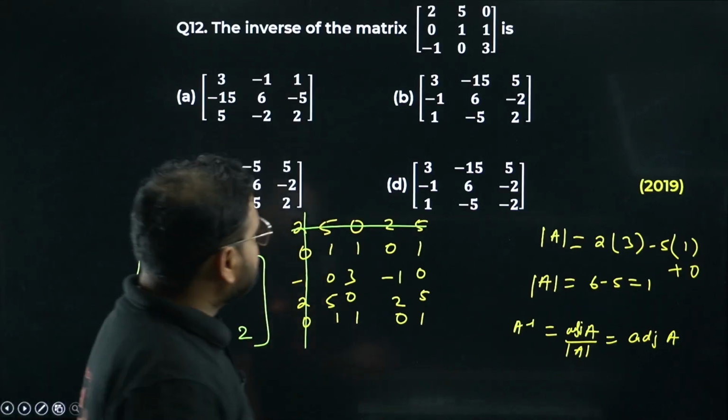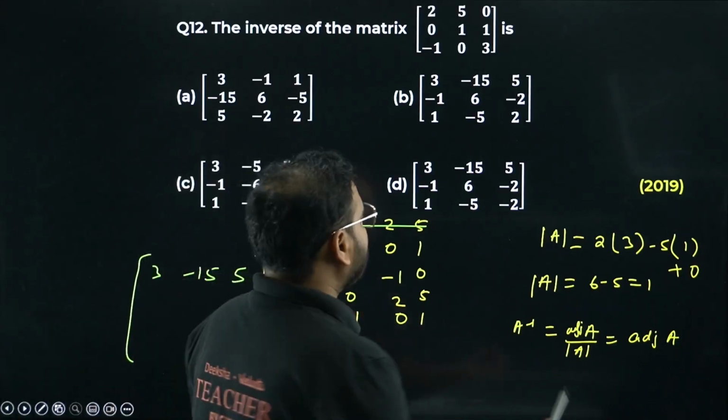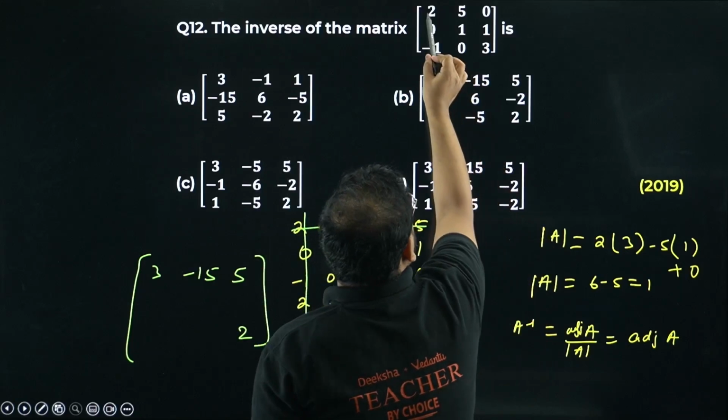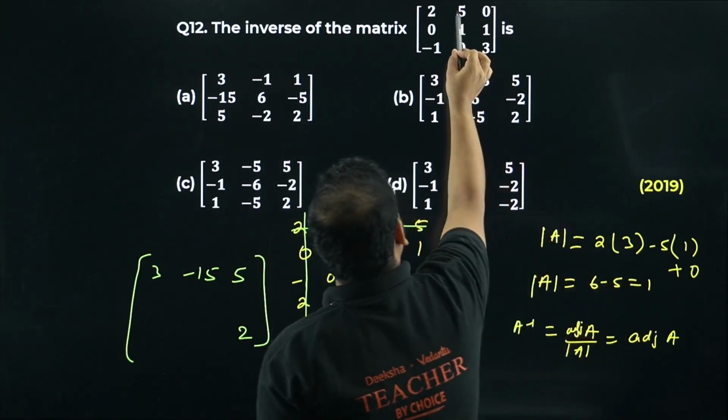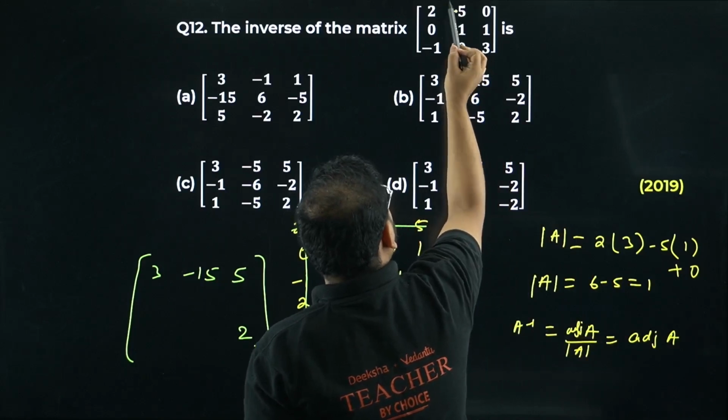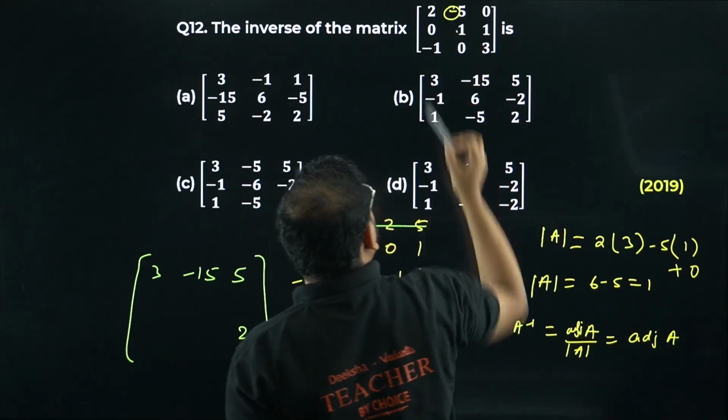So what we're going to do? We'll simply find the first determinant of A. I've done that already for you. If you do that across 2, you're going to get 3 into 1 is 3 minus 0, so you get 3 only. You get across 5, so minus 5 I'll have. Minus 5 over here, no? For this element, so negative is there.